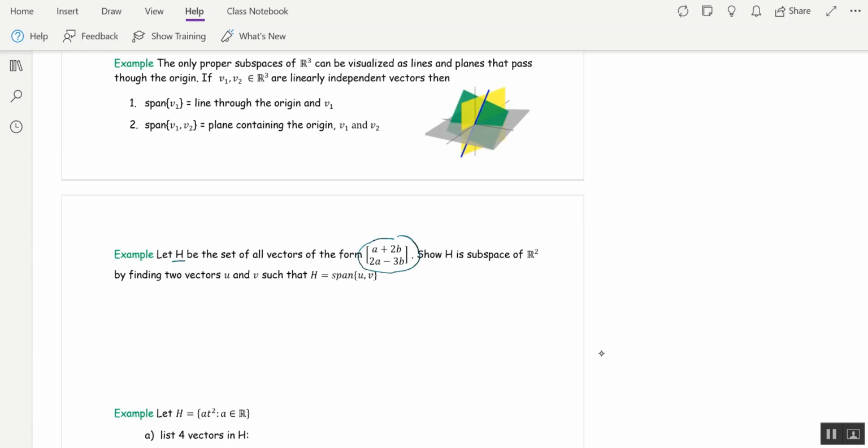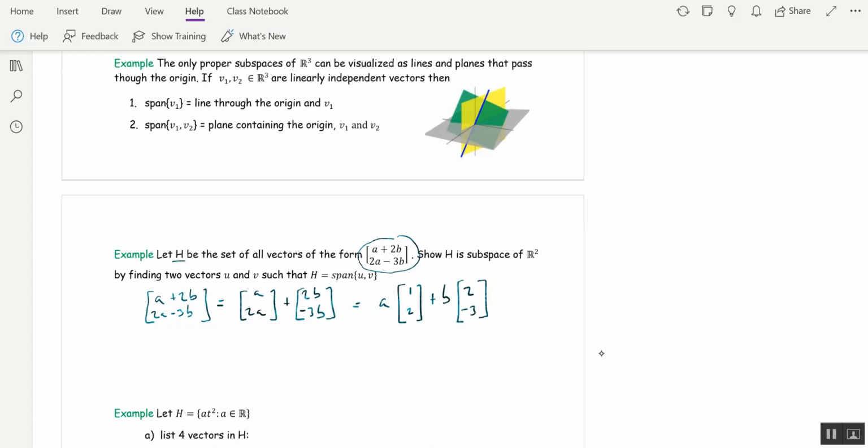So we're going to find two vectors that span H. First of all, let me decompose vectors in H. (a plus 2b, 2a minus 3b) we can write as the sum of two vectors: (a, 2a) plus, put our b's over here, (2b, negative 3b). Okay, let's pull an a out of the first vector, (1, 2), and let's pull a b out of the second vector.